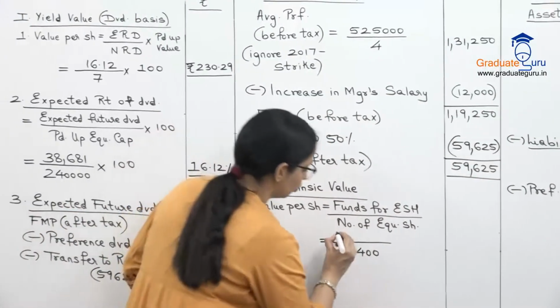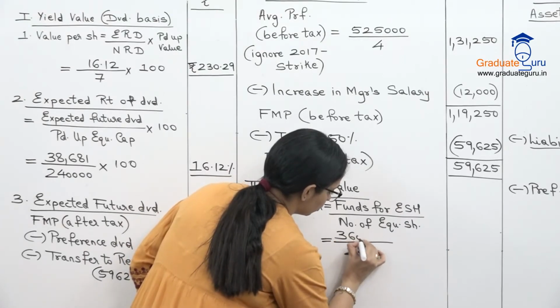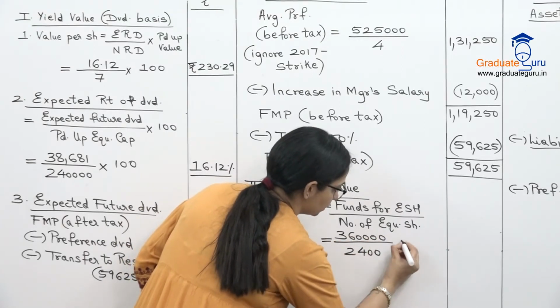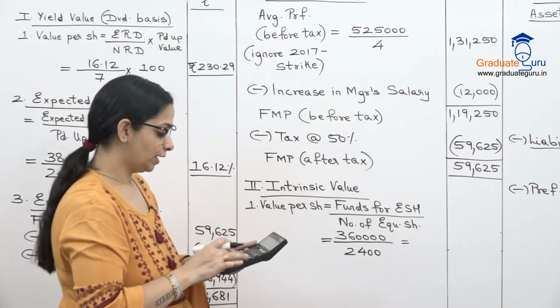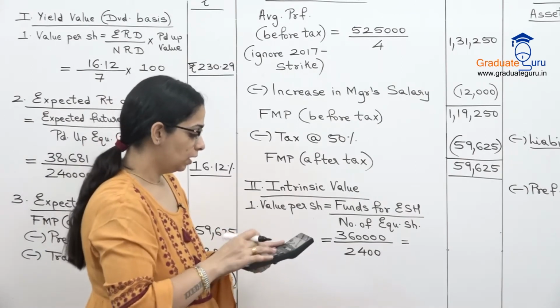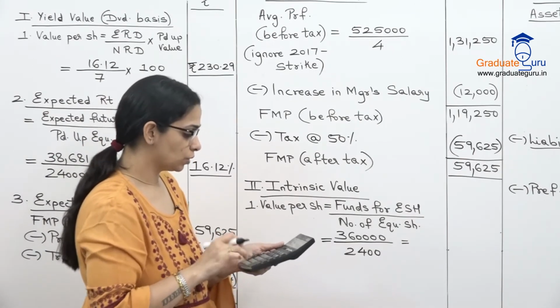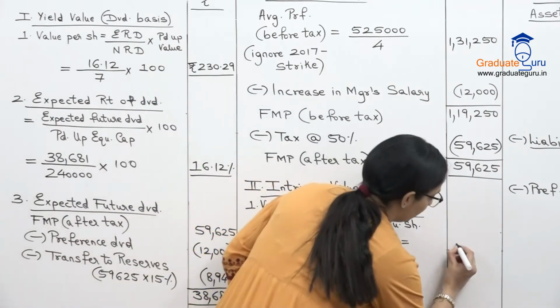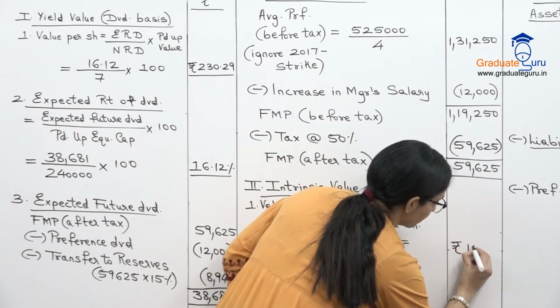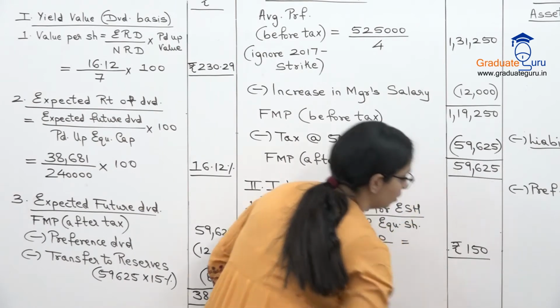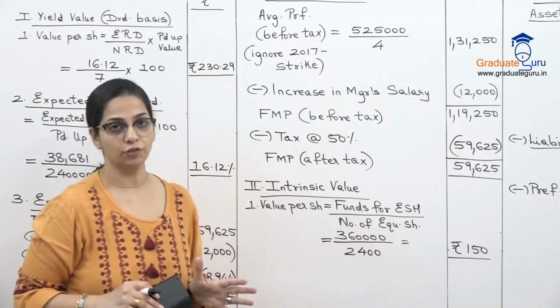Here we had left a blank. So 3,60,000 and I divide it by the number of shares, 2,400. We get our intrinsic value as rupees 150.